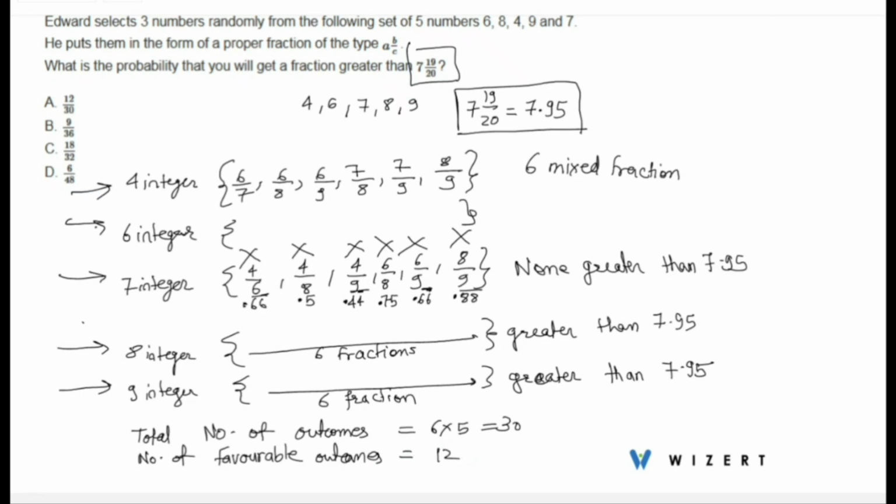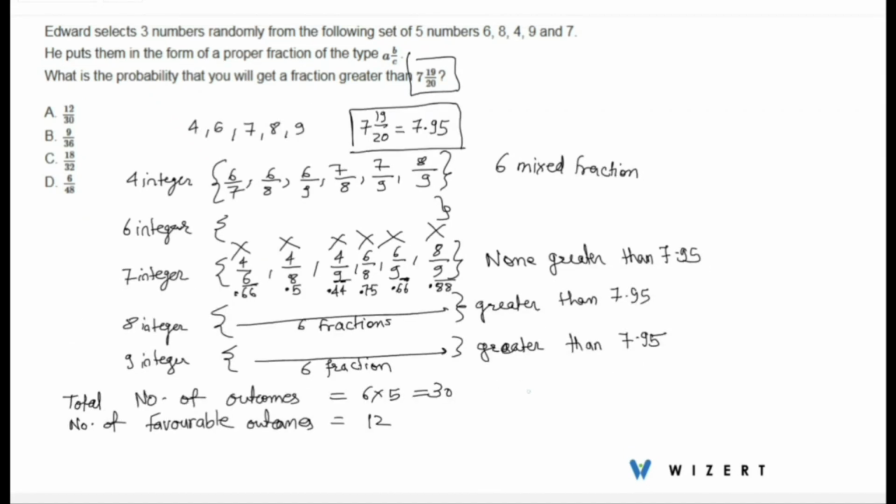Therefore, we know probability is equal to number of favorable outcomes divided by total number of outcomes. Therefore, that is equal to 12 divided by 30. So, the answer is option A.